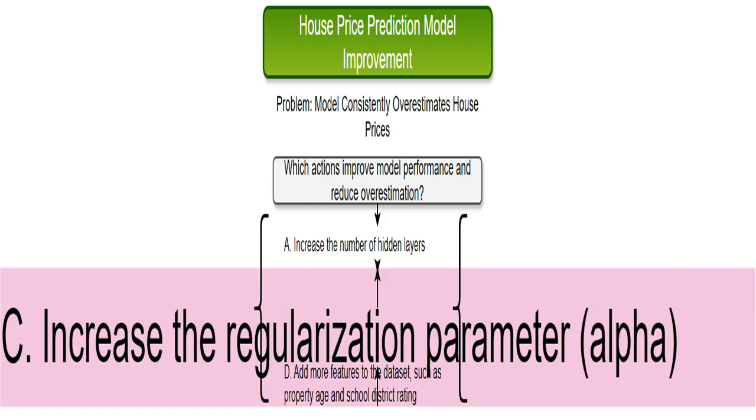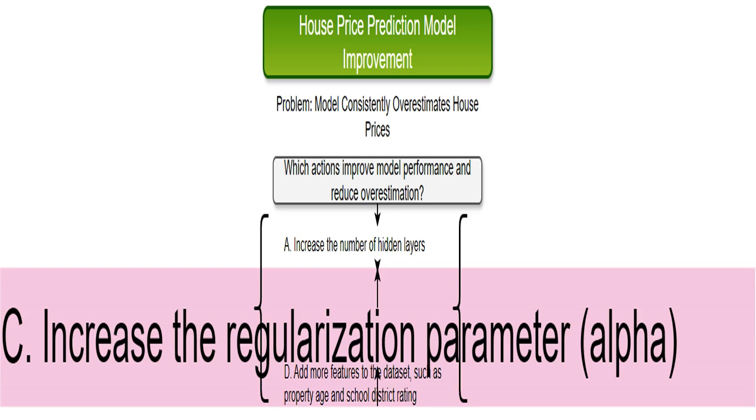Regularization, specifically L2 regularization in this case, controlled by the alpha parameter, penalizes large weights in the model. Larger weights often indicate overfitting. By increasing alpha, we discourage the model from having excessively large weights, making it simpler and less prone to overfitting, thus reducing overestimation. It's like adding a penalty for excessive complexity, forcing the model to find a simpler, and hopefully better, solution.